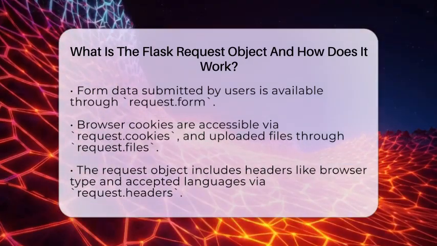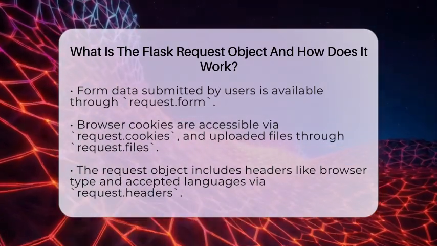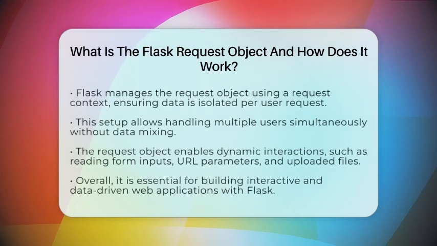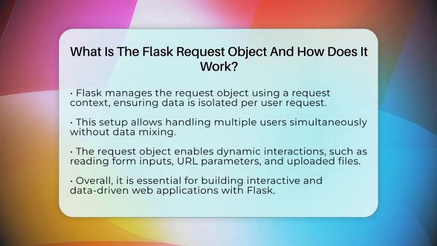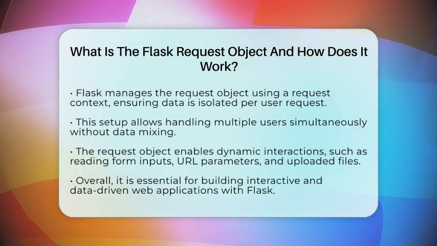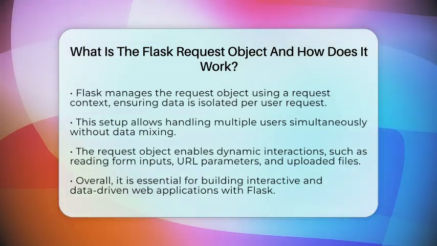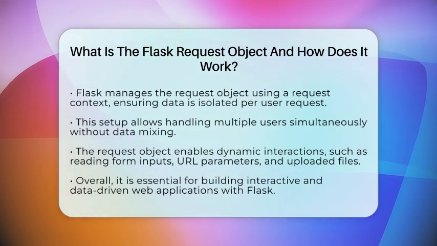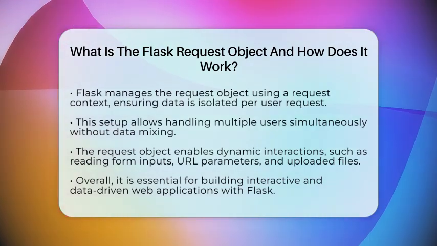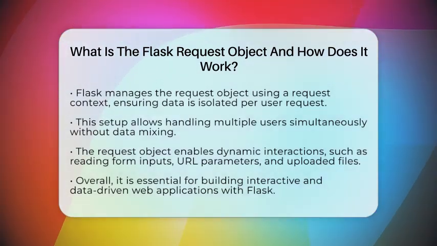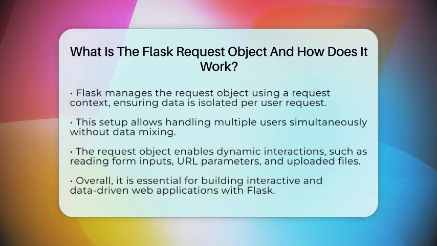In practical terms, the request object is essential for interacting with users. When someone fills out a form, you use request.form to get their input. When they visit a URL with parameters, you read those with request.args. If they upload a file, you access it through request.files. This makes your application dynamic and responsive to user actions.